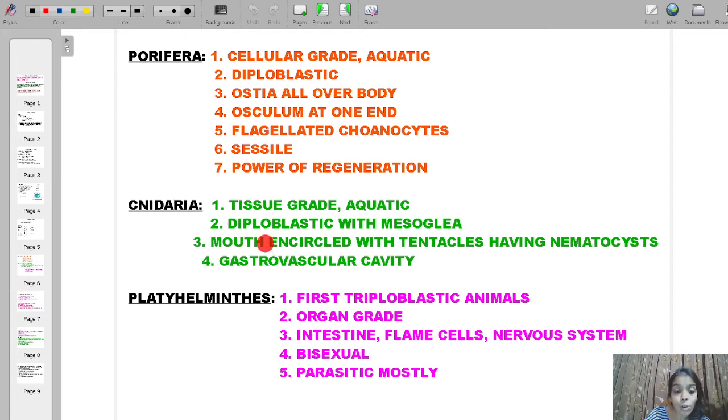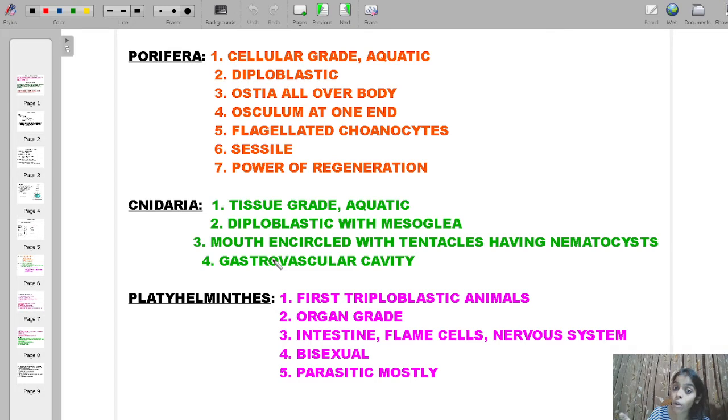This cavity is basically called the coelenteron, from where they get the name Coelenterata. Enteron means intestine, which means this cavity can have functions of stomach and intestine.